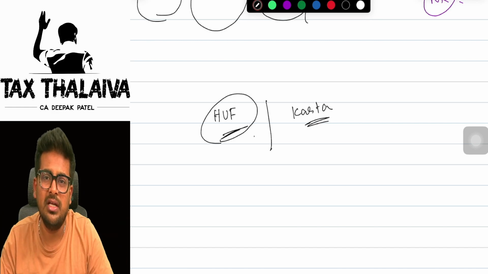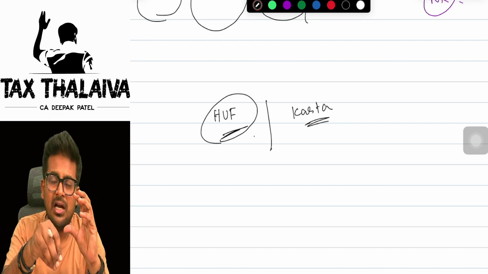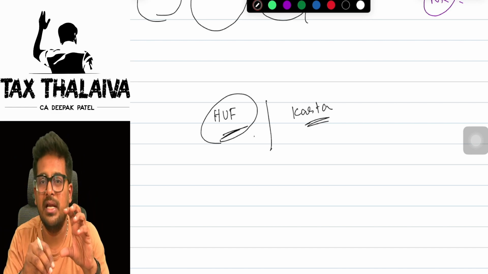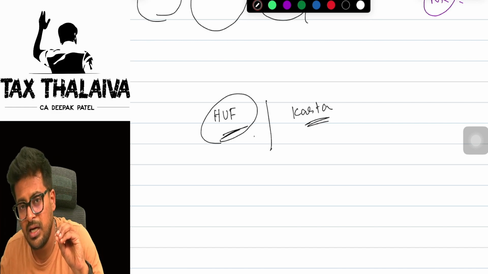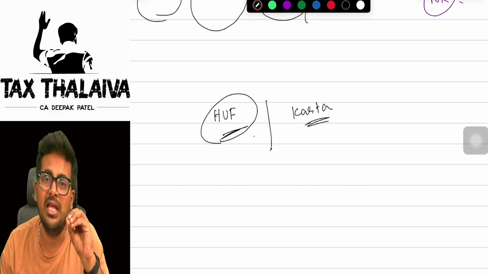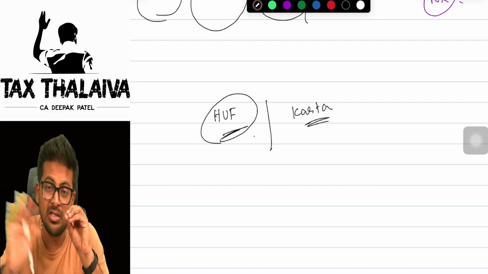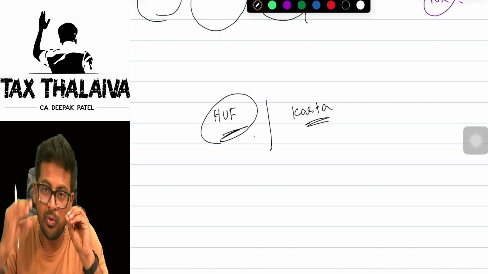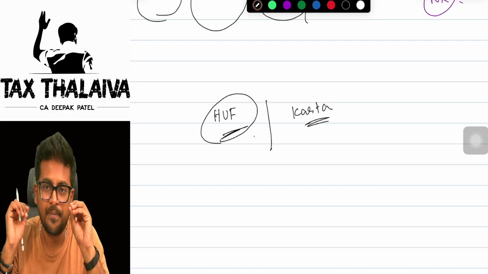I repeat the whole scenario in the case of a HUF. If the control and management of the HUF is in India, then the HUF will become resident. Then how to check whether it is an ordinary resident or not ordinary resident? You have to check whether Karta is staying in India or not. If the Karta satisfies both the additional conditions, not the basic condition, additional conditions, then the HUF will become resident and ordinary resident.